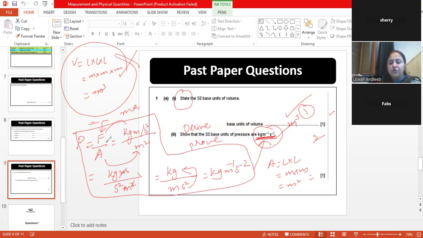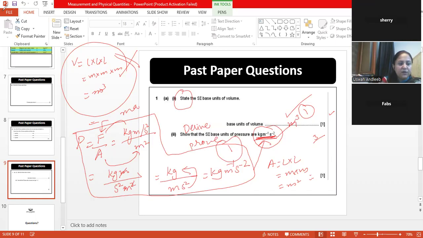He doesn't require you to go into detail, derive the formula of F for him, derive the formula of A for him. No, he doesn't. He only requires you to write over here. If you know it in the paper already, you can write it directly. If you don't know it, derive it then. But this will give you 1 mark.